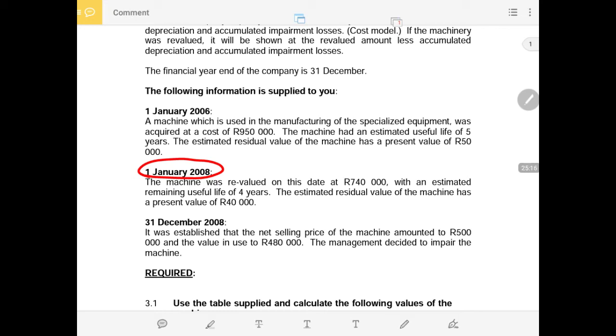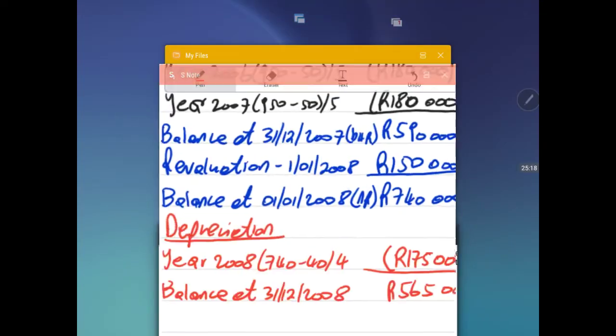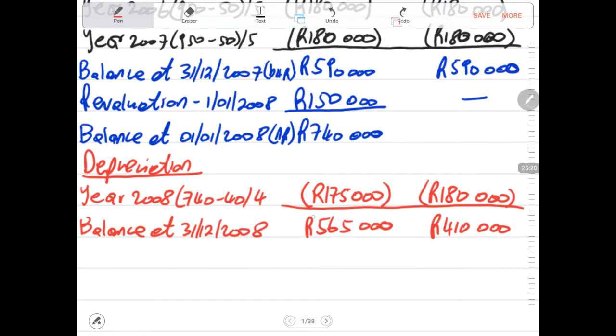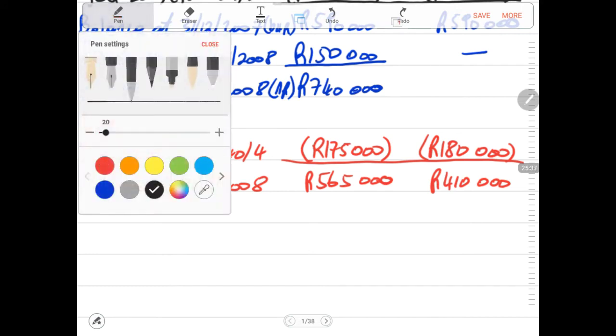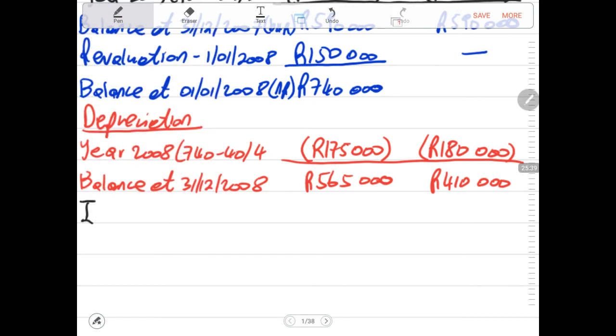Now on that same note, let us go and compare how much our carrying balance is under the actual column. The carrying balance under the actual column is 565,000 rands, and we can obviously smell at this point in time that there is a likelihood of an impairment loss.